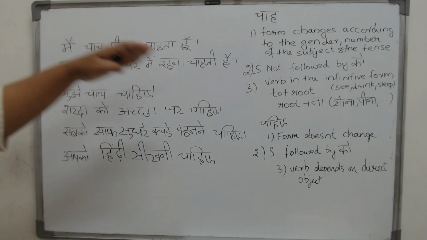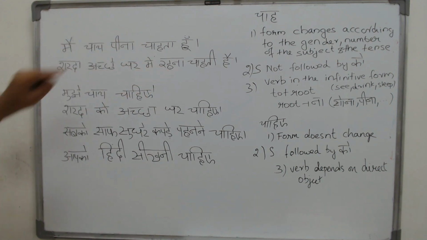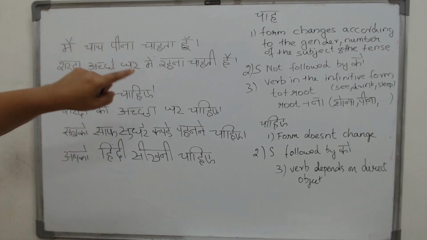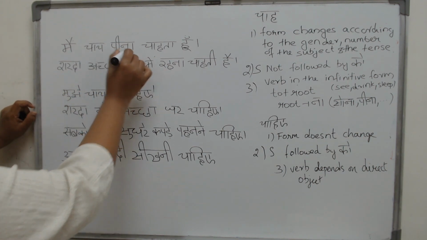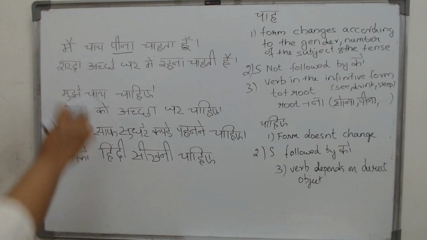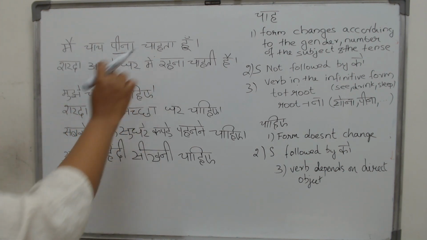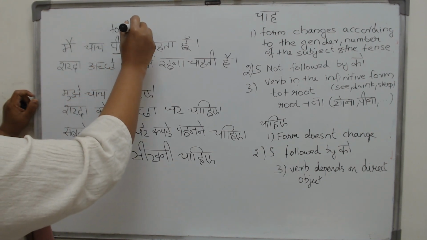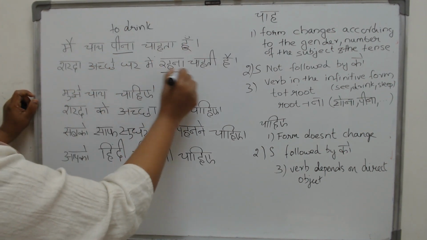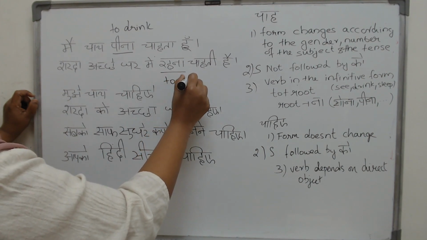And the third thing that you will notice, what is it? Your verb form. What do you see as the verb form here? What is the work you do? मैं चाय पीना चाहता हूँ. I want to drink. So what form is this? Rehna, to live. What form is this?